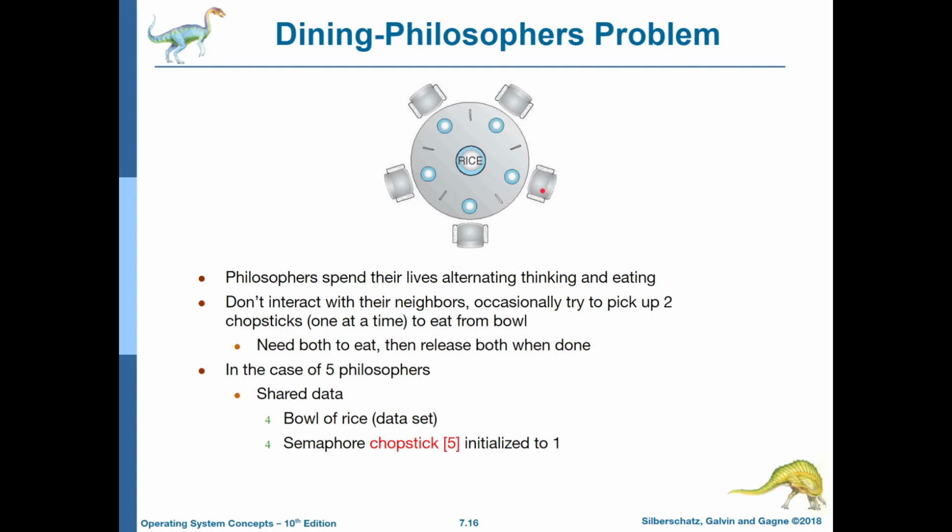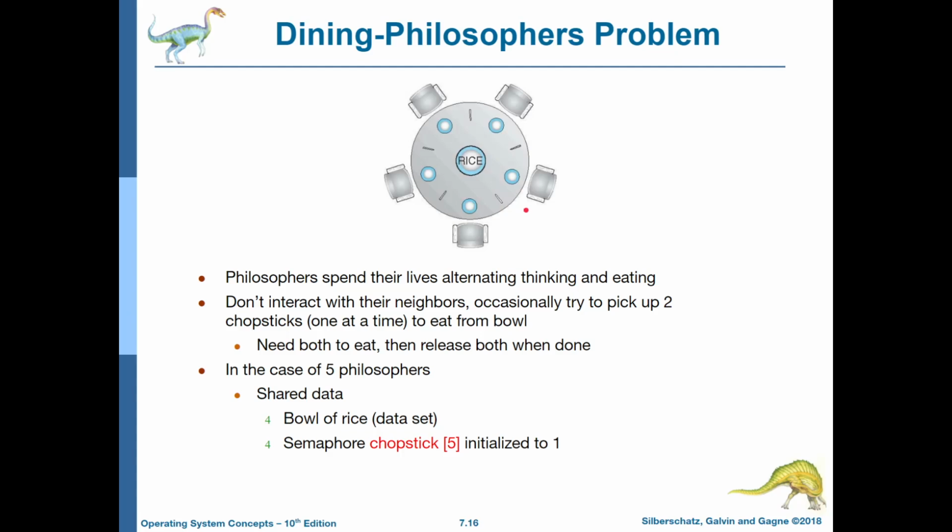Whenever a philosopher is eating, it will have 2 chopsticks. It's impossible to eat with just 1 chopstick. So in order for a philosopher to eat, it has to pick up both chopsticks. But a philosopher can only do this 1 chopstick at a time. So when a philosopher picks up both chopsticks, it's able to eat, and then it puts down the chopsticks when it's done so that it can think.